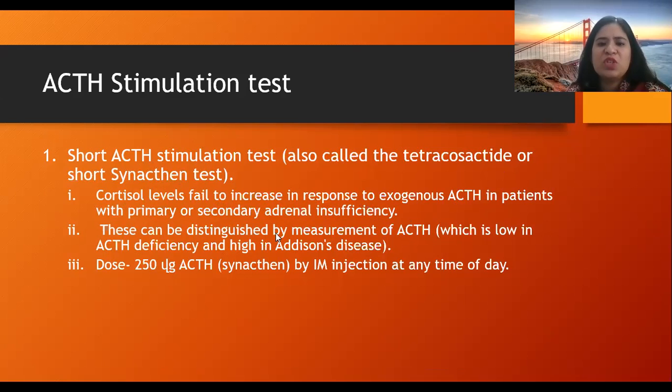These can be distinguished by measurement of ACTH. Firstly, the cortisol levels are low, and the second step is to measure the levels of ACTH. If the ACTH is high, the cause is primary, and if ACTH values are low, the cause is secondary or tertiary. The dose of synacthen is 250 μg ACTH by intramuscular injection at any time of the day.